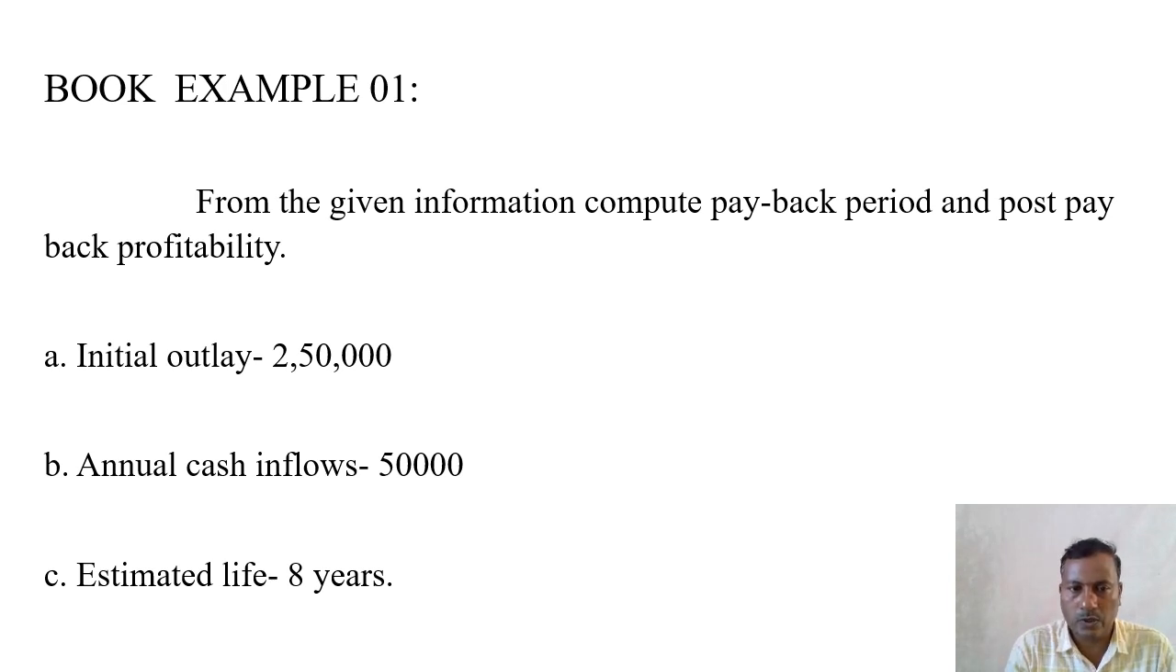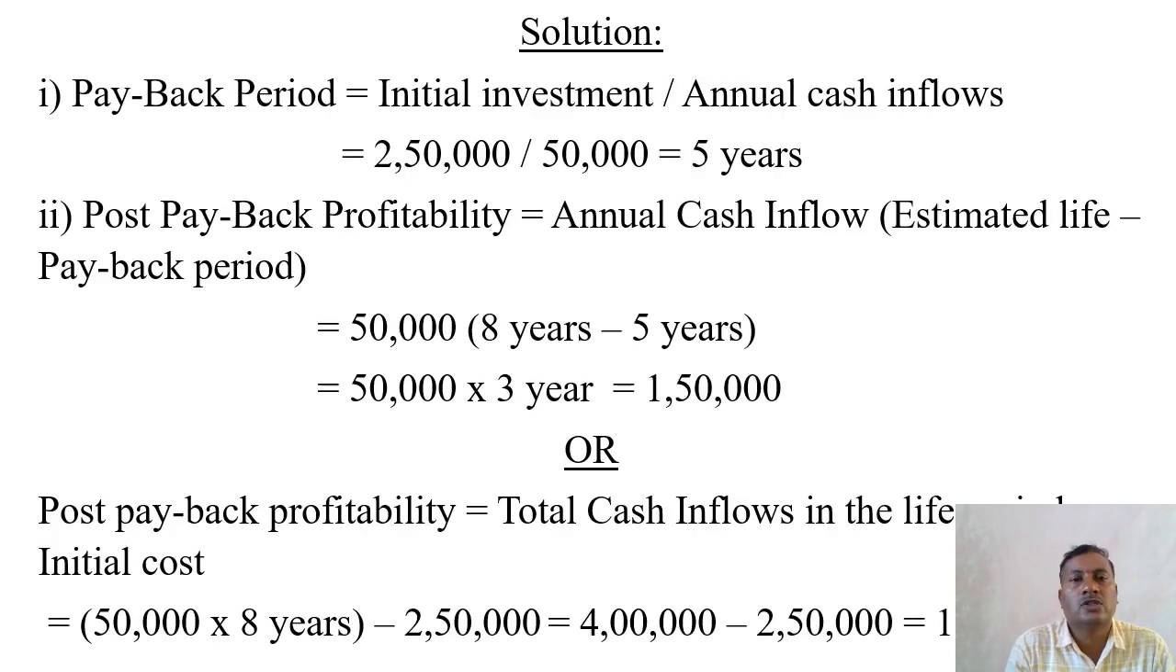Initial outlay is given 2,50,000, or initial investment or the cash outflow 2,50,000. Annual cash inflow directly they have given 50,000. Estimated life is 8 years. The solution. First you have to find out the payback period. Here there are no installation charges or erection charges that you have to add to the initial investment. Straight away 2,50,000 divided by 50,000. The payback period is 5 years.